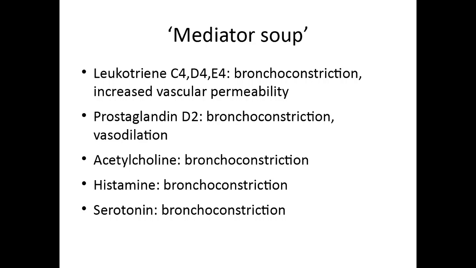First is leukotriene C4, D4 and E4, which cause primarily bronchoconstriction as well as increased vascular permeability and excessive mucus production. Second is prostaglandin D2, which also causes bronchoconstriction and vasodilation. Thirdly, acetylcholine, histamine and serotonin. All these three cause bronchoconstriction.